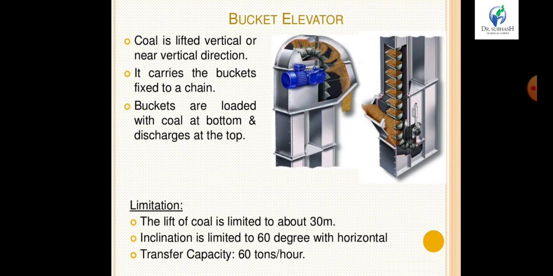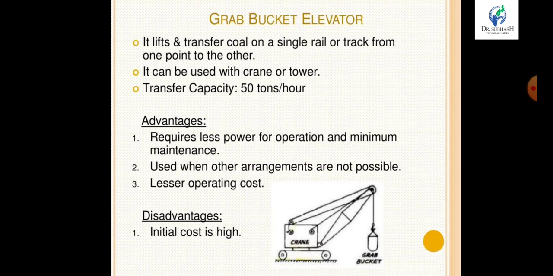There are some limitations of the bucket elevator. The lift of coal is limited to about 30 meters. We cannot transfer more than 30 meters in height. Inclination is limited to 60 degrees with horizontal, and transfer capacity is 60 tons per hour.